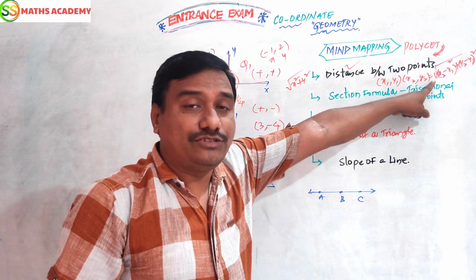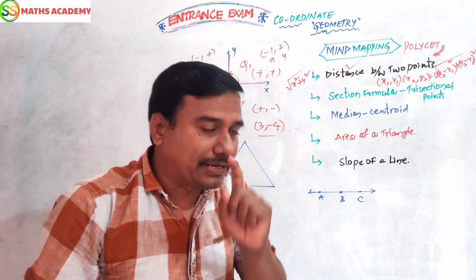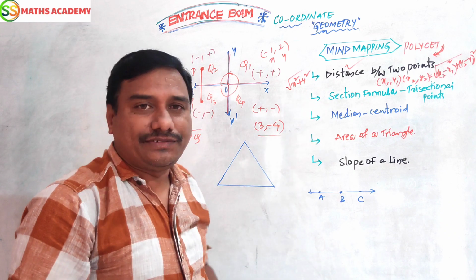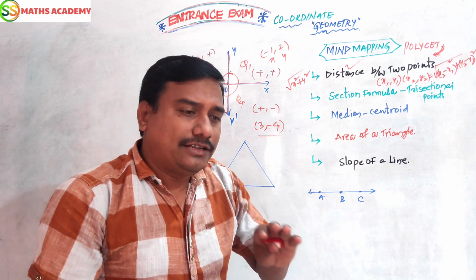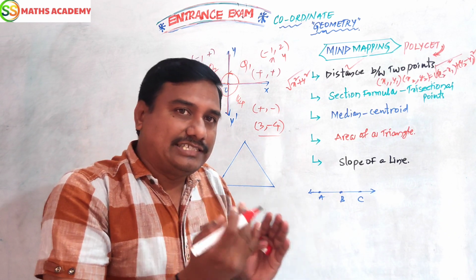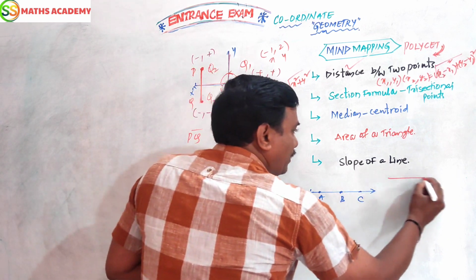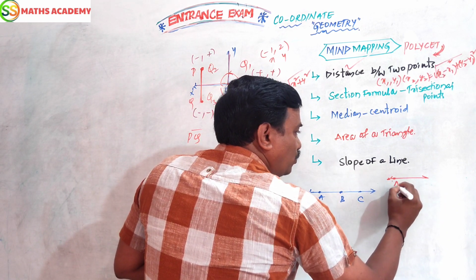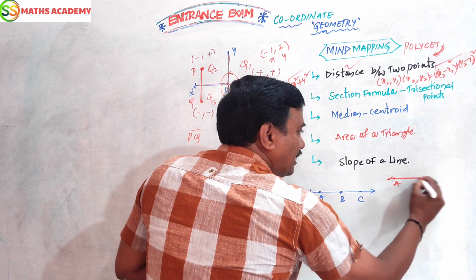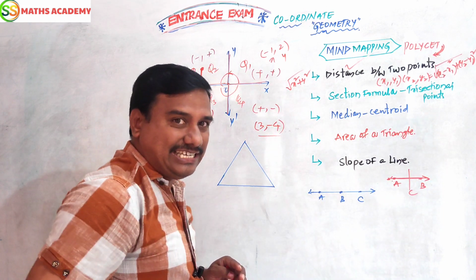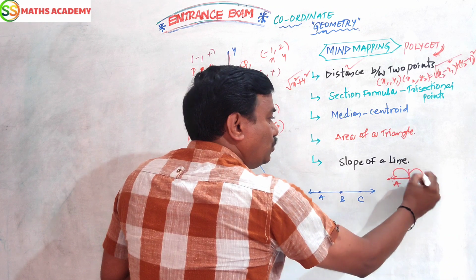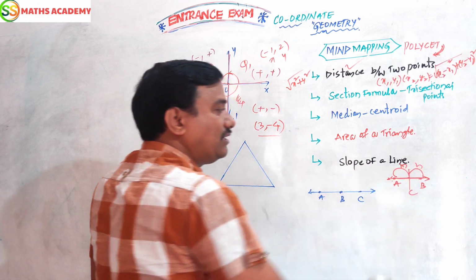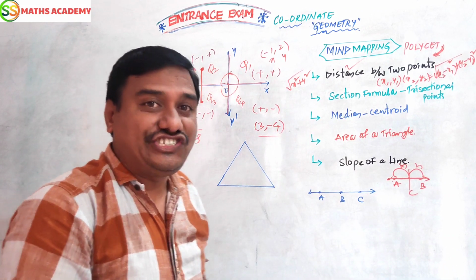But this is the distance between 2 points formula. Remember. And next is section. What is section? That means divide into 2 parts. One line segment, for example, this is our line segment. This line segment having 2 points A, B. This line segment will be divided by another point C in 2 parts, in the ratio m is to n.